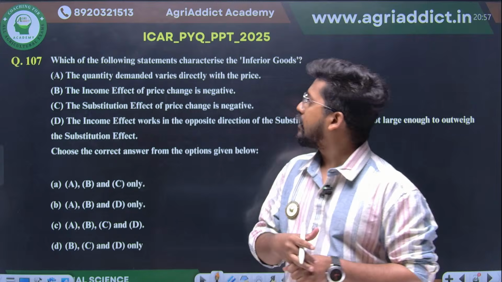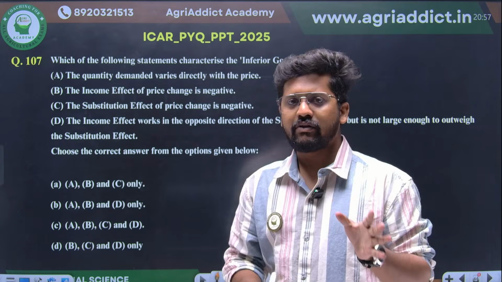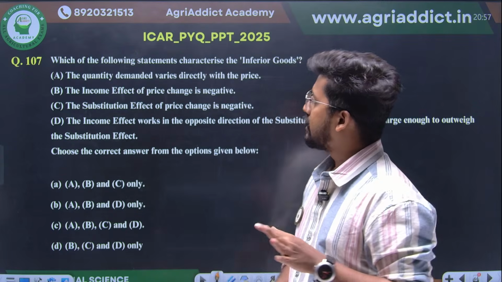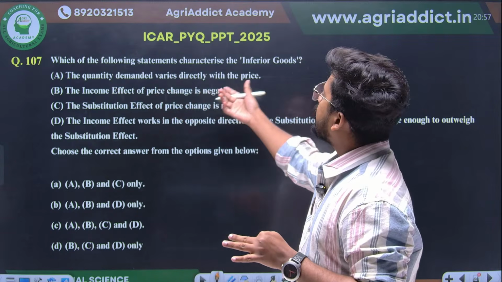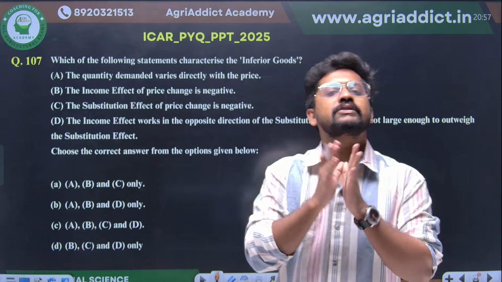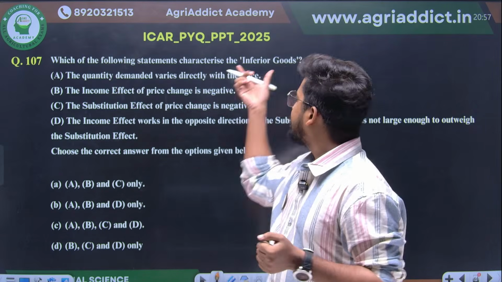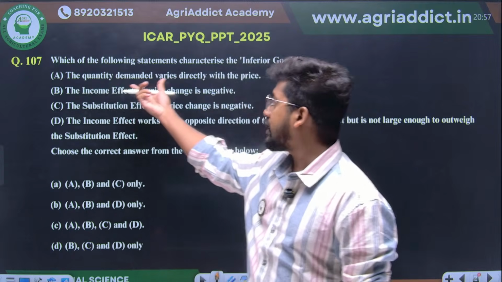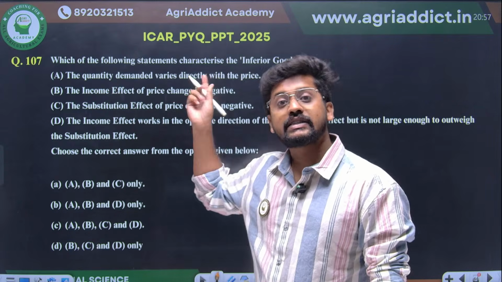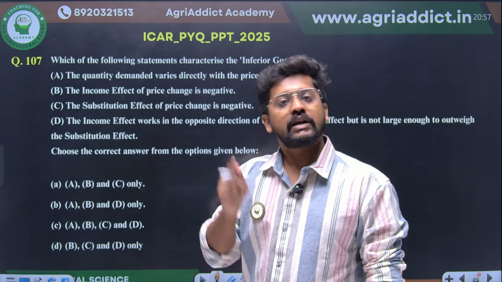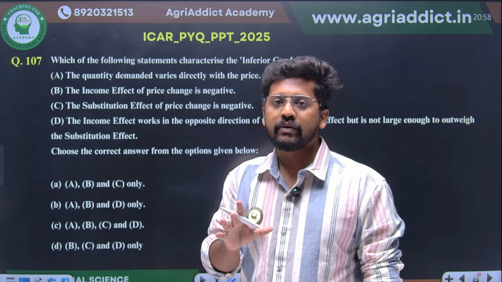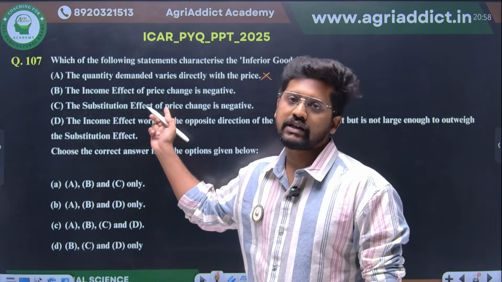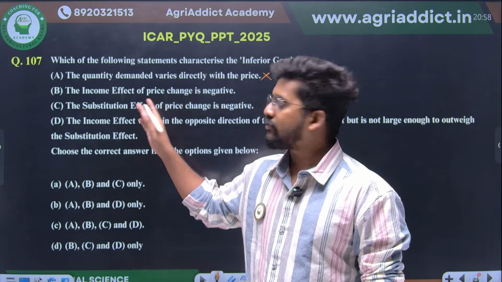I think you have followed it, because one question will come from the income effect, substitution effect and price effect with respect to normal, inferior or Giffen goods. First statement: the quantity demanded varies directly with the price. Absolutely incorrect. Why? Because an inferior good follows the law of demand. If it was a Giffen good, then quantity demanded would vary directly with price, because we studied the Giffen good as an exception to the law of demand. But inferior goods follow the law of demand, so this is a false statement. It varies inversely with the price. So A will be wrong.